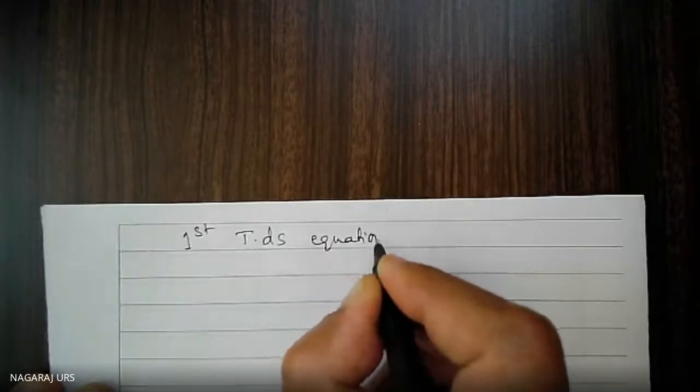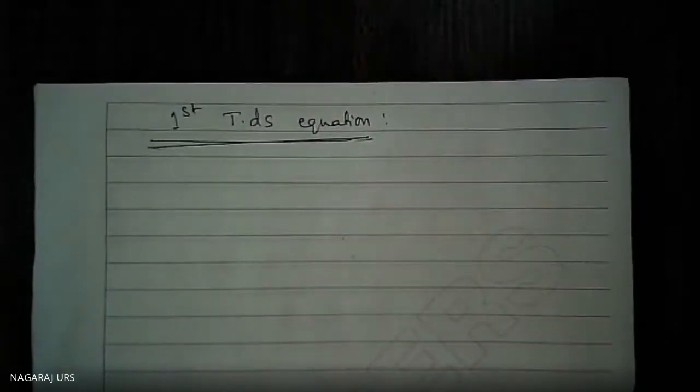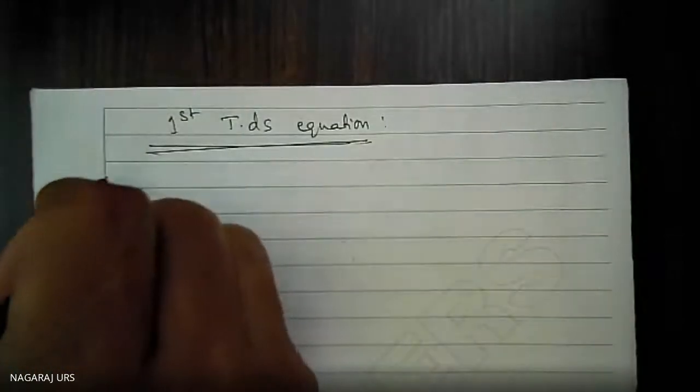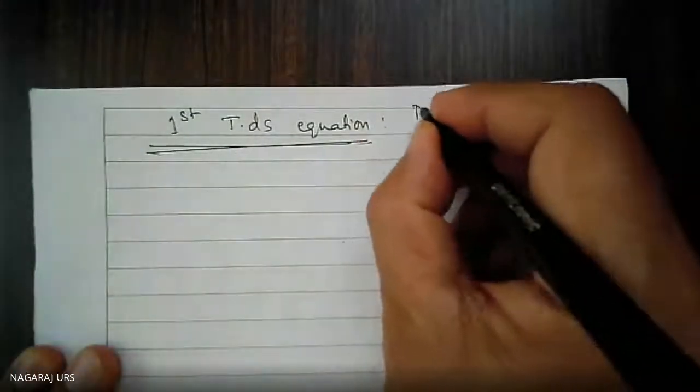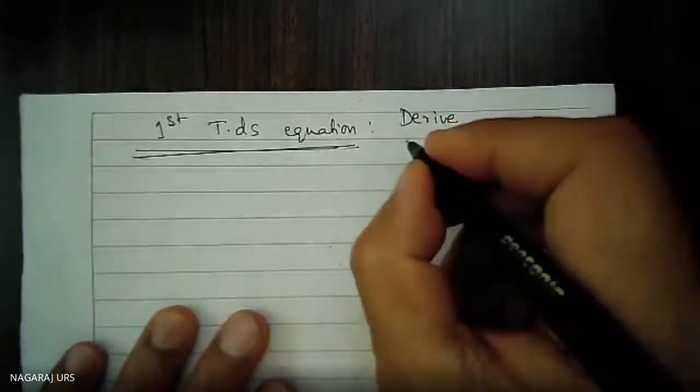There are two TdS equations, first and second. Otherwise we ask the question like this: derive the first TdS equation.